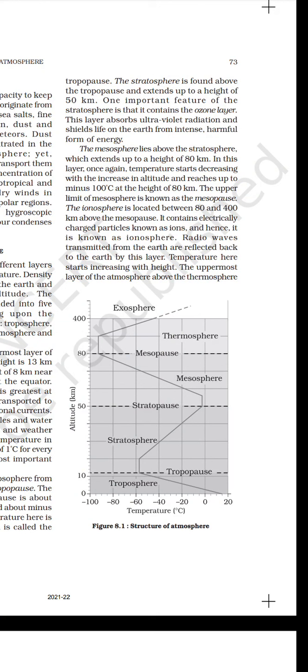Radio waves transmitted from the earth are reflected back to the earth by this layer. Temperature here starts increasing with height. The uppermost layer of the atmosphere above the thermosphere is known as the exosphere.